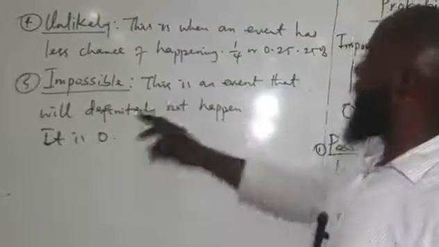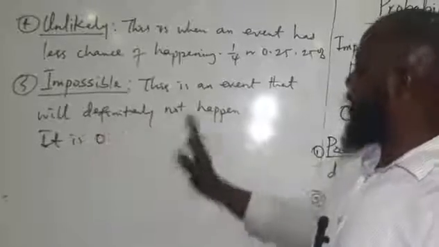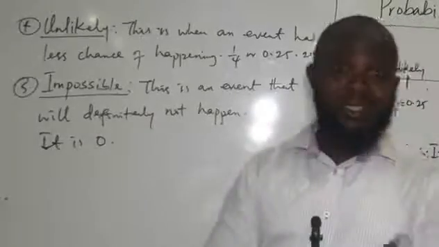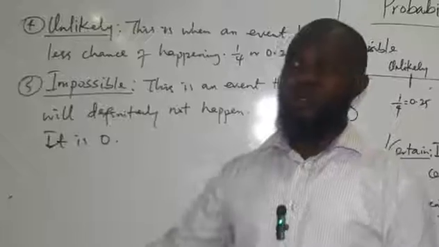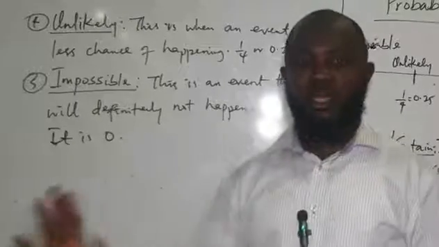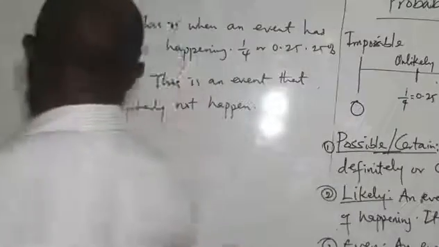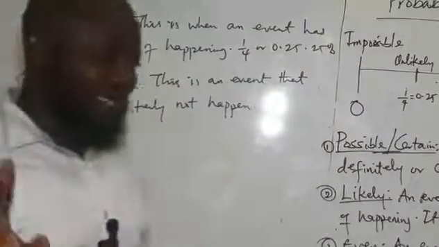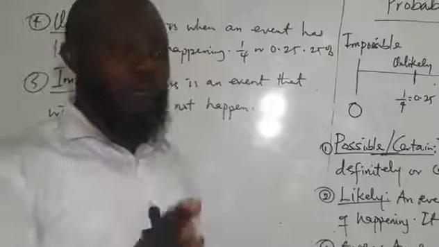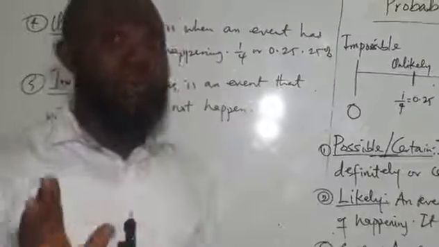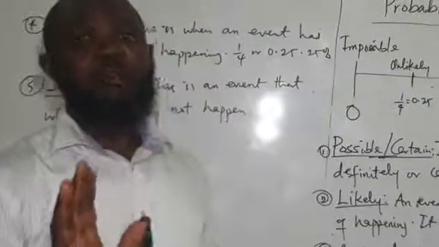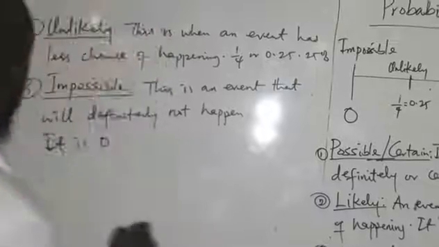This is an event that will definitely not happen. It is what? 0. So if they ask what's the probability of something that will not happen, you just say the answer is what? 0. Is that clear? Now, let's move into what is the probability of an event. If they ask you what's the probability of an event, we want to look at the formula for calculating the probability of anything. So the probability of an event,